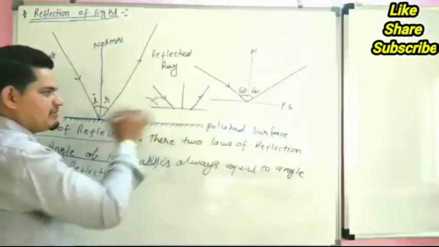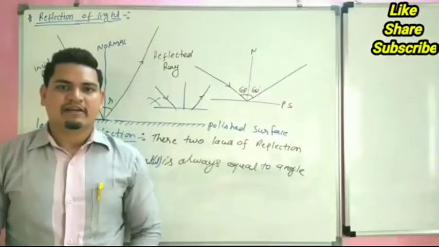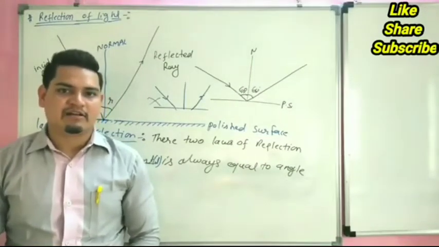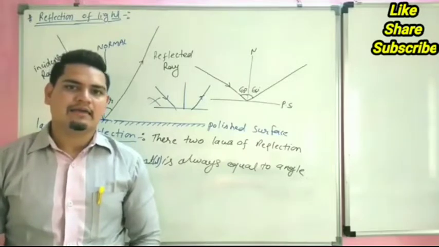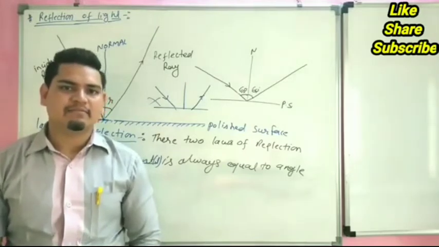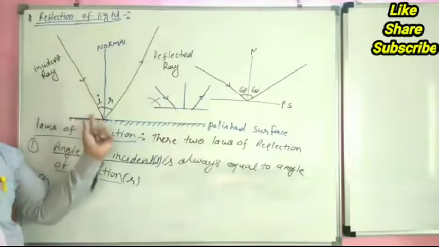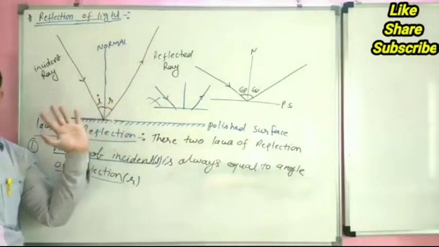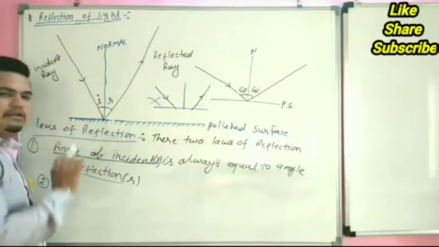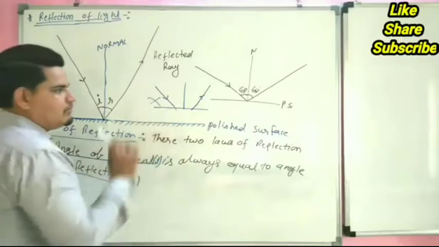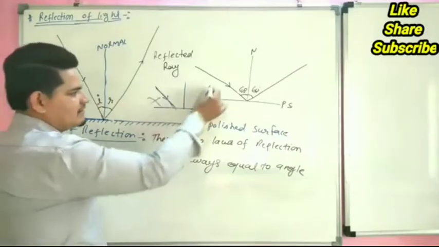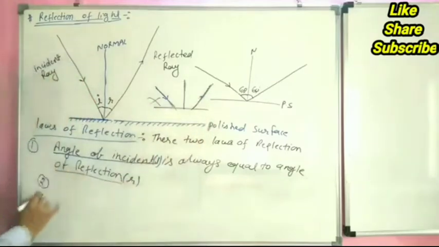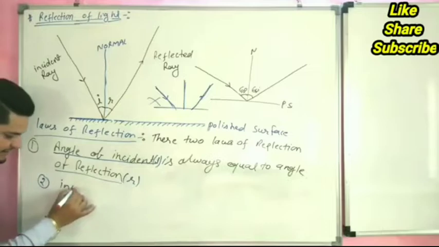All are lying at the same point. This cannot be otherwise in reflection of light.